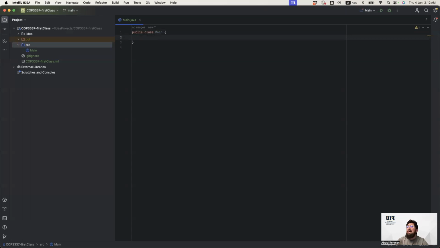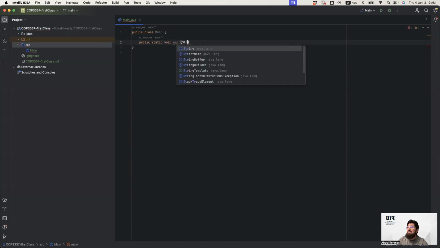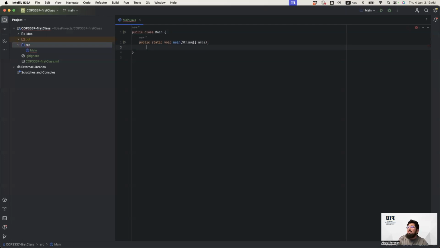So let's say I am gonna create another important function that the compiler will be looking for. The public static void main, and there you go, a String. And I can put args or arg, it's up to me.